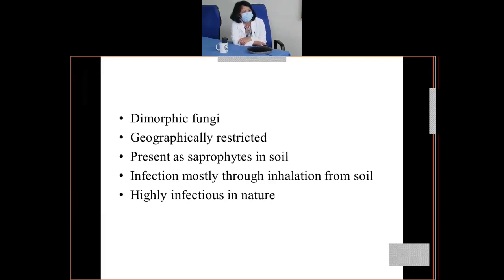They are present as saprophytes in the soil, and the infection is mostly through inhalation from the soil. If you look at the life cycle of the fungal species causing systemic mycosis, you'll see that inhalation is the primary mode of infection, and they are highly infectious in nature.